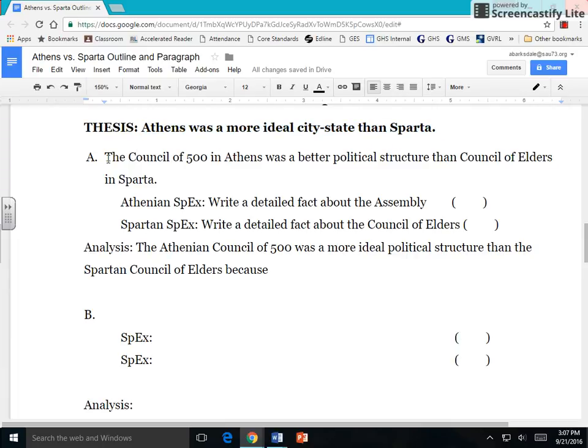You would say, I decided to compare the Council of 500 to the Council of Elders. So my A statement narrows in. The Council of 500 in Athens was a better political structure than the Council of Elders in Sparta. Notice the words political structure. So that's telling my reader that I'm going to be talking about government. I also have named the group I'm going to talk about and where they're located, but that's it.